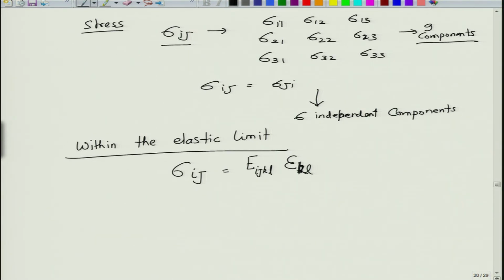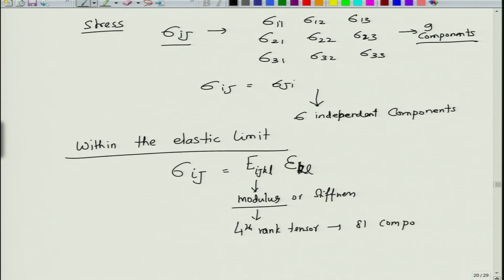So, this E ijkl is essentially what we can call modulus or stiffness, which is a 4th rank tensor. And this will have 81 components. Now, 81 independent components, however, because of symmetry and other things the number of components goes down.